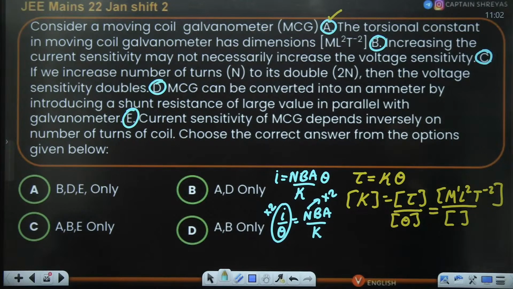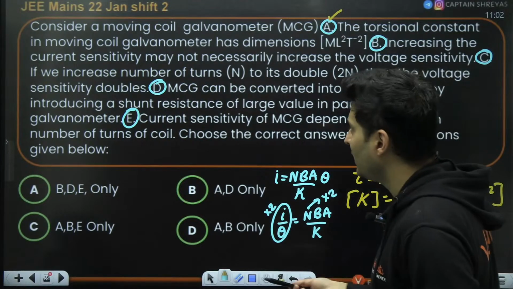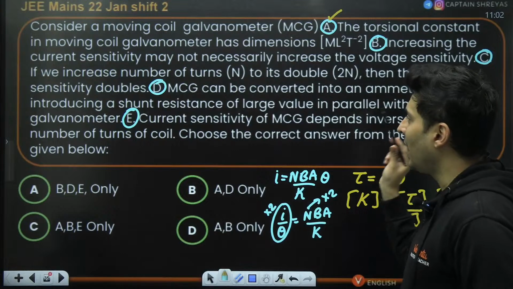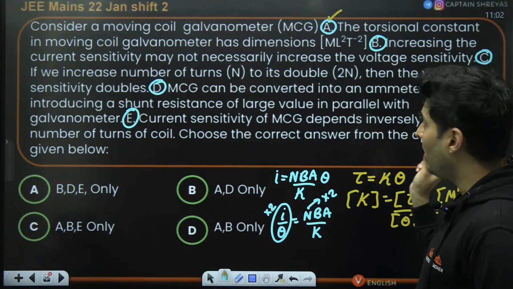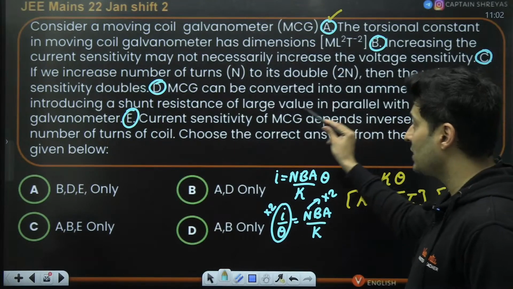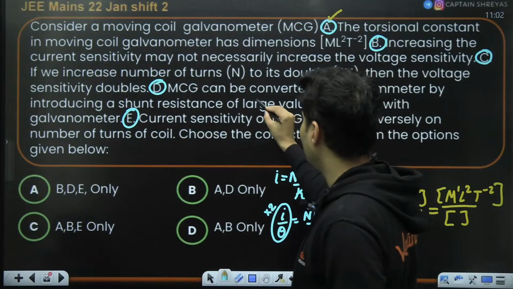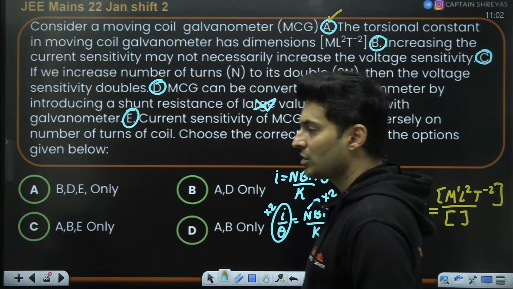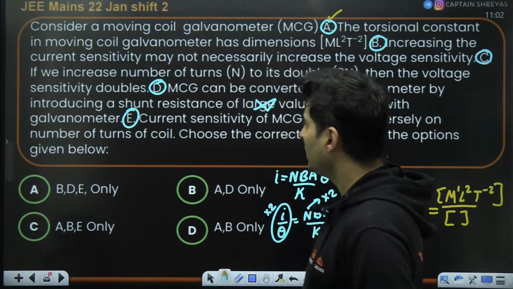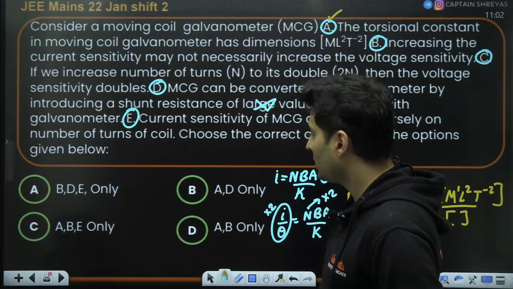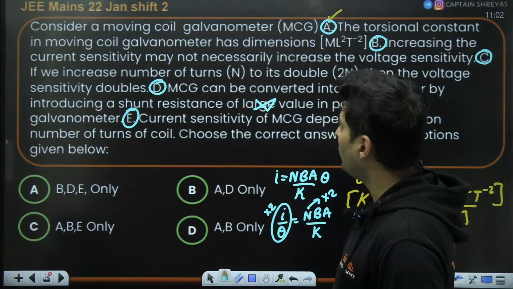A moving coil galvanometer can be converted into an ammeter by introducing a shunt resistance of large value. Yes, a galvanometer can be converted into an ammeter by a parallel resistance, but of a large value. This part is definitely wrong, guys. Not large, this should be small. This should be basically a small value.